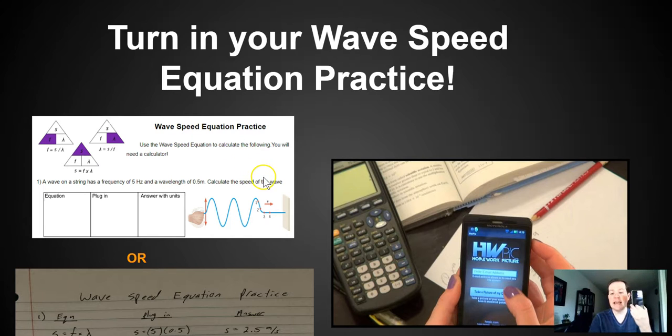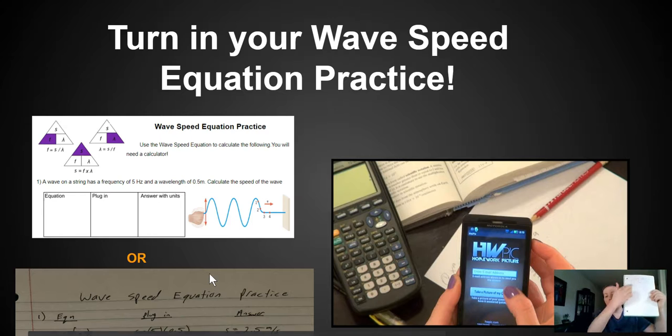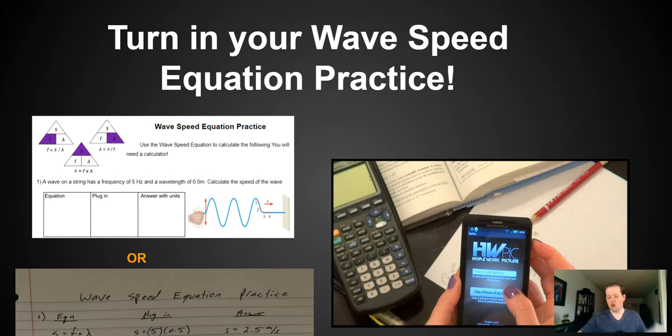Then you're going to take out your phone and take a picture of it. See this example? So here's your homework. You're either going to take a picture of this or this. Make sure I can see the whole paper. 1, 2, 3, and 4.